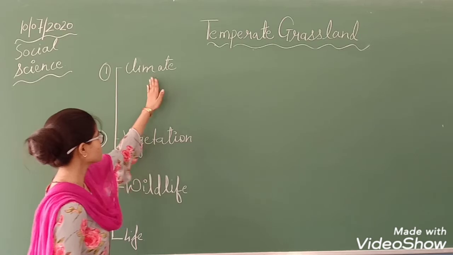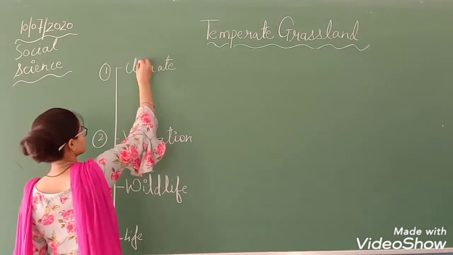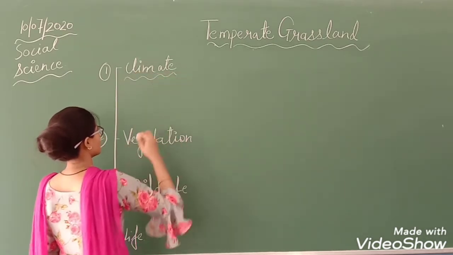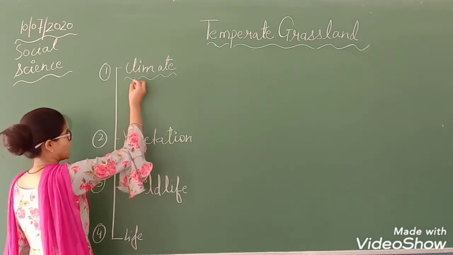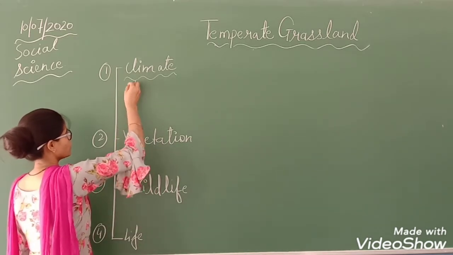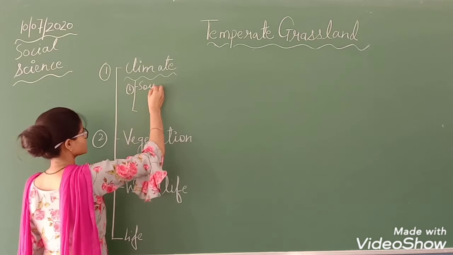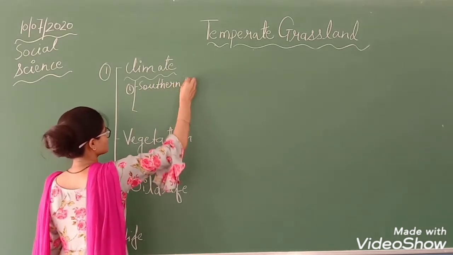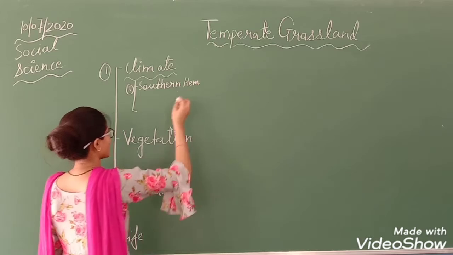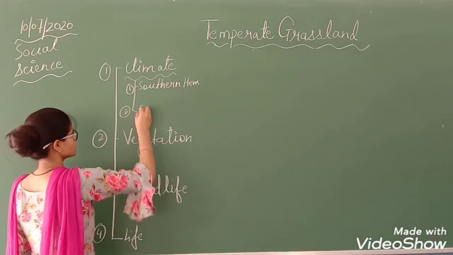So first let's come to climate. We will divide this climate into two main portions: number one is southern hemisphere, and number two is northern hemisphere.